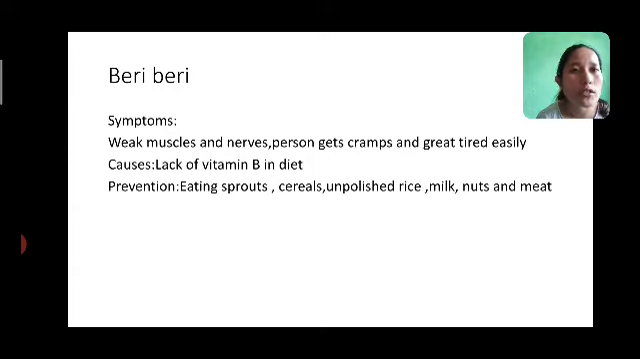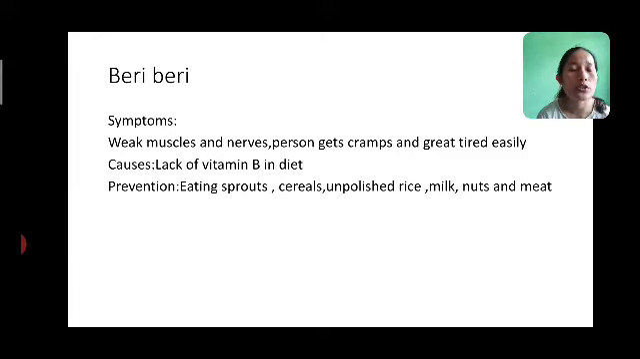Now how is it caused? It is caused because of the lack of vitamin D in your diet, okay. So how can you prevent it? You can prevent it by eating more of sprouts, cereals, unpolished rice, milk, nuts and meat. You should include all this food in your diet in order to prevent beriberi.